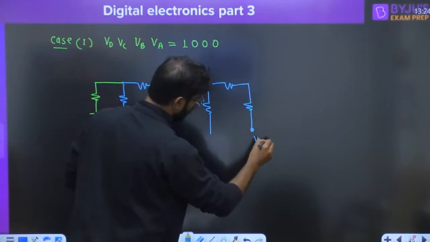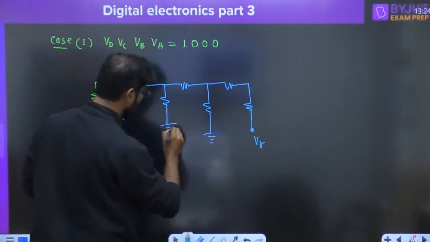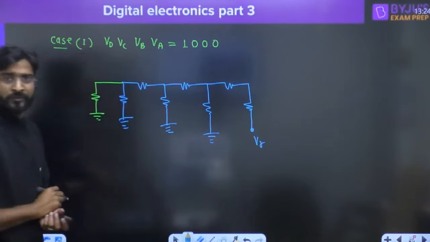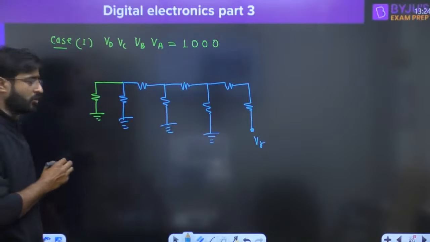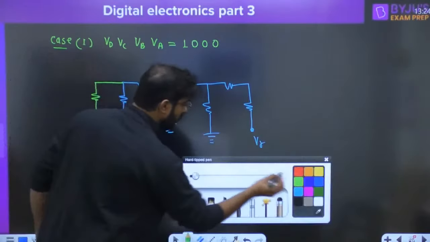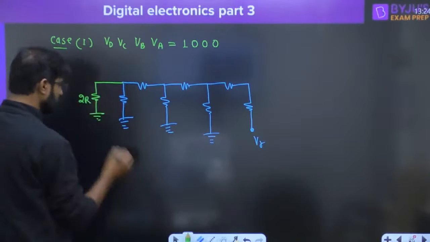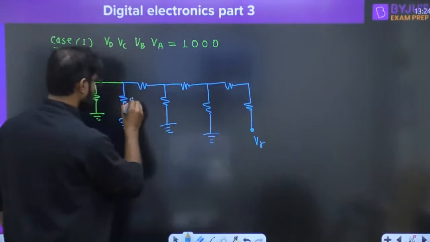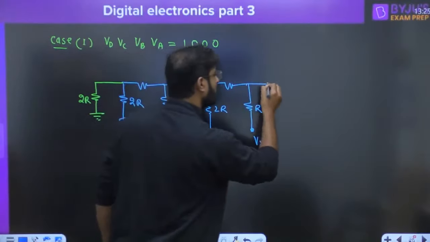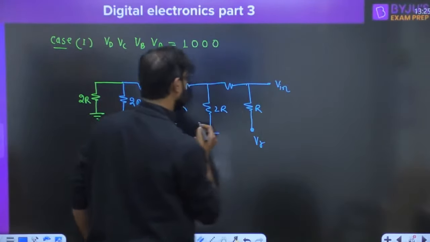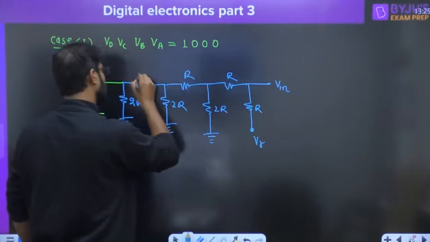Here it is connected to VR and all the others are connected to ground. This one is the circuit you will feel. Definitely, absolutely correct. So this one is nothing, it is just a 2R. 2R, 2R, 2R, 2R, and this is connected to the input of the op amp. This is called R, this is called R, this is called R.